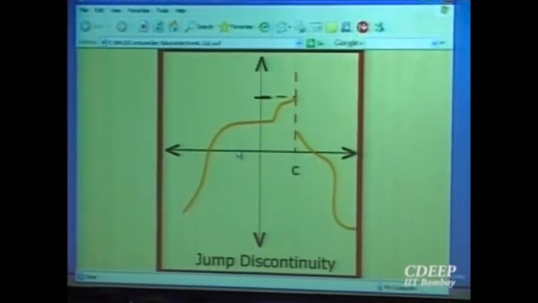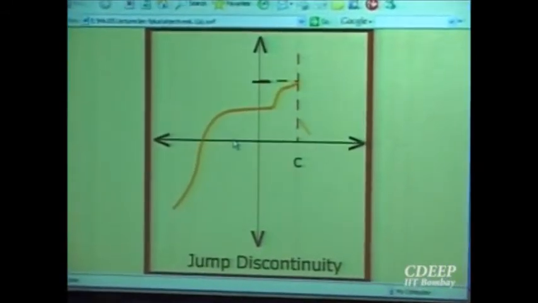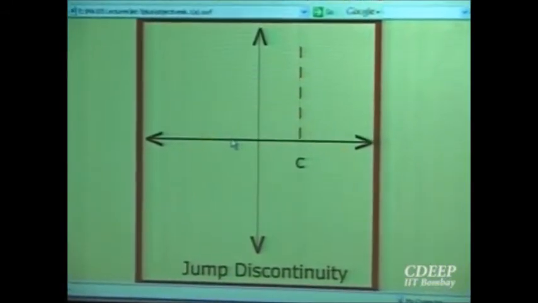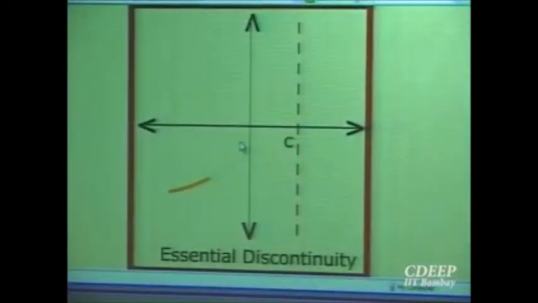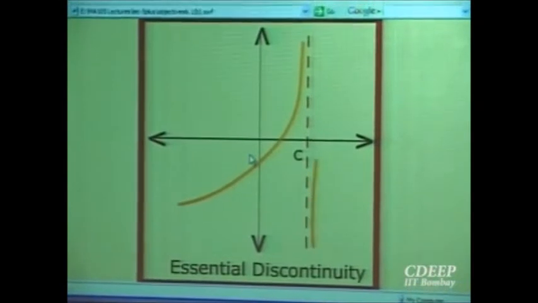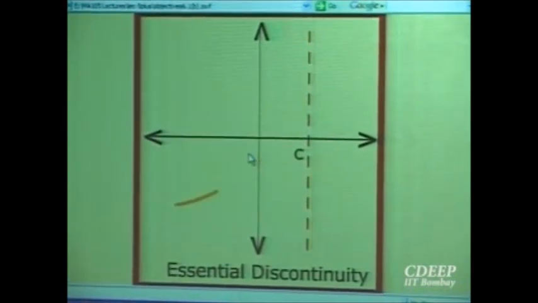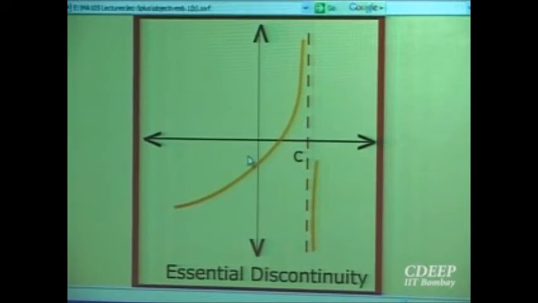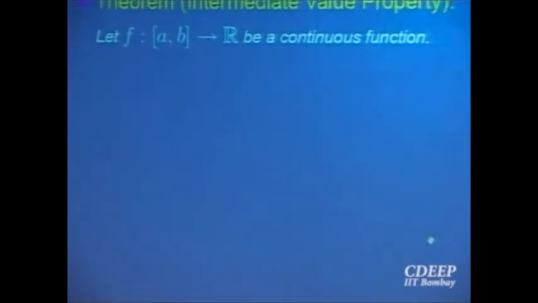I think I am tempted to show at least one. That is a jump discontinuity. The function comes and jumps down. That is something called jump discontinuity. This is an essential discontinuity at the point c. Okay, I think let me skip the other one, and let us go to some important property.